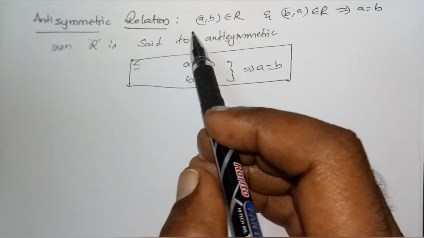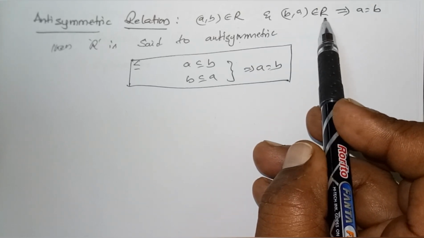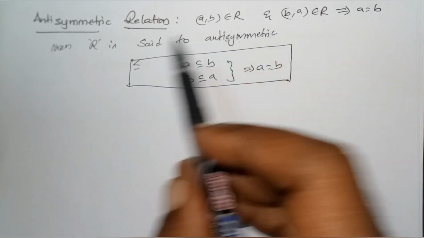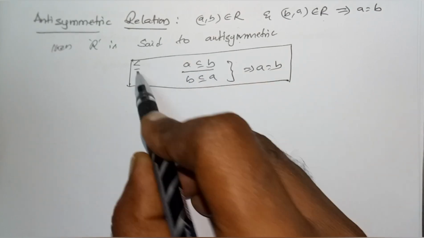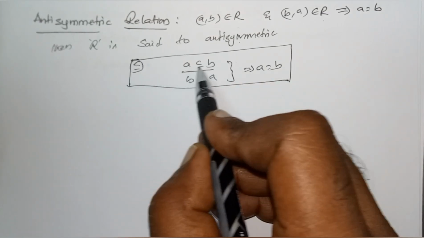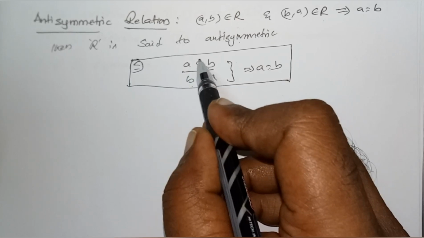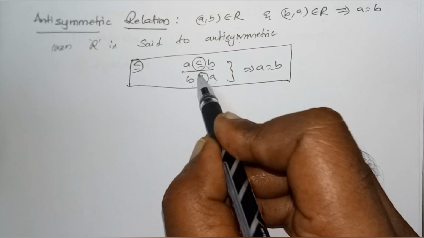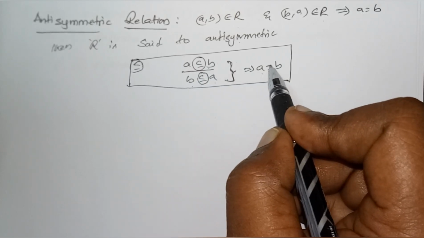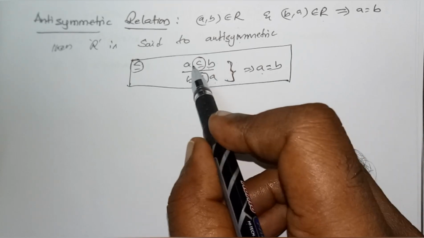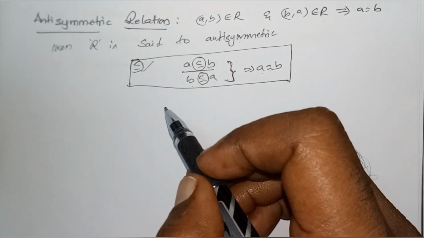Anti-symmetric relation: (a, b) belongs to R and (b, a) belongs to R implies a is equal to b, then R is said to be anti-symmetric. Suppose the symbol less than or equal to is taken: a is less than or equal to b, and b is less than or equal to a. From these two, what will you conclude? There is only one possibility, a is equal to b. Therefore, such a relation, less than or equal to, is called an anti-symmetric relation.